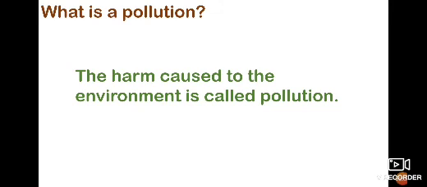Our environment consists of living and non-living things like air, water, land, plants and animals. We all are plants and animals, human beings. These are all living things, and the non-living things are air, water and land. Over time, humans have carried out various activities to suit their needs that have caused changes in the environment.